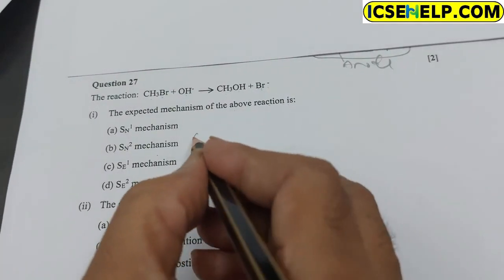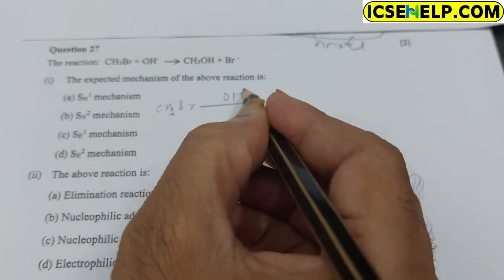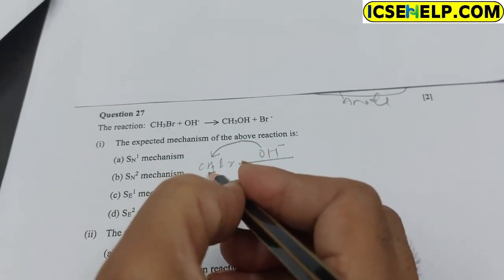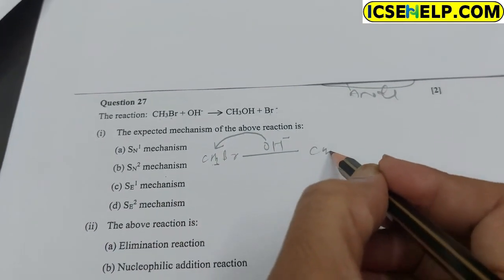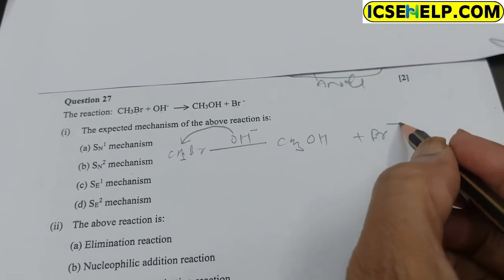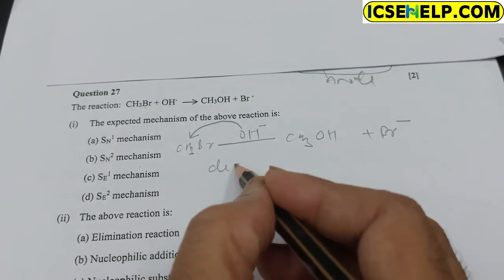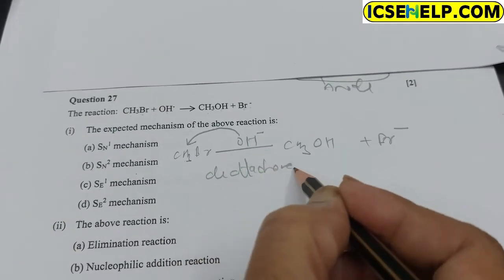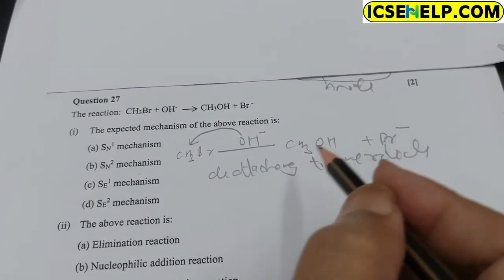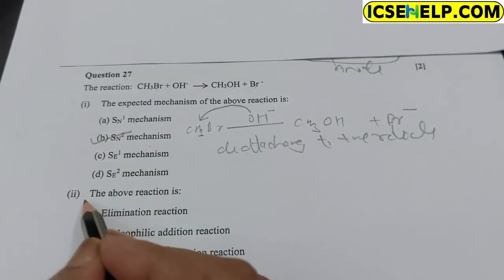The methyl bromide, CH3Br, and hydroxyl ion: on hydrolysis the hydroxyl is attached to the methyl group, and CH3OH forms, and bromine detaches as a negative ion. Hence it is an SN2 reaction. So option B is correct.